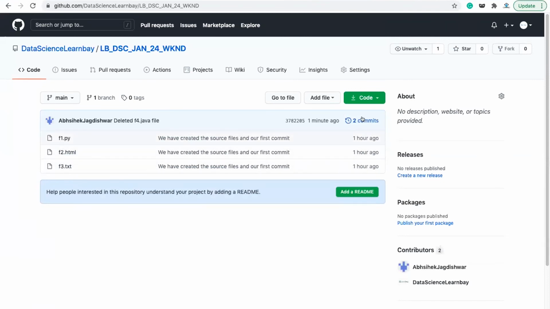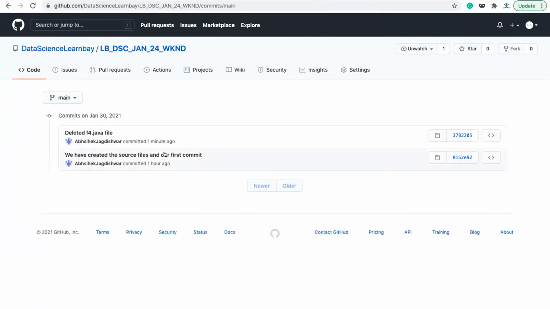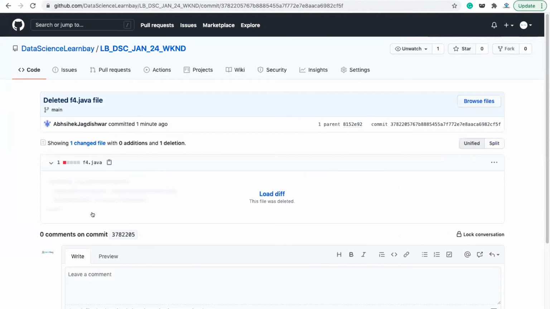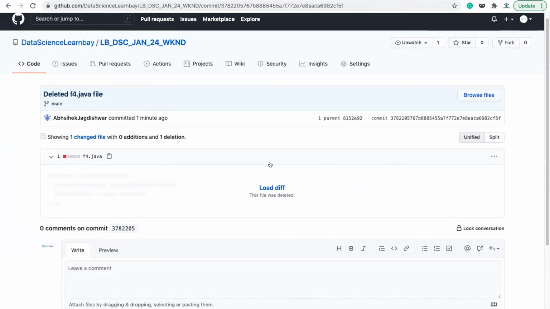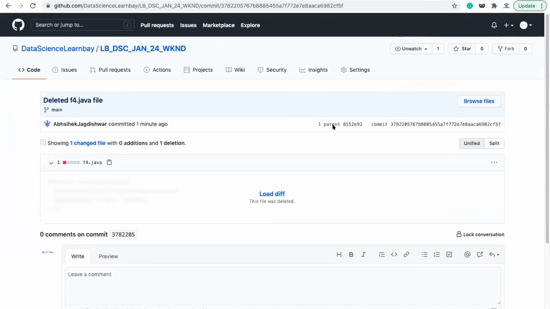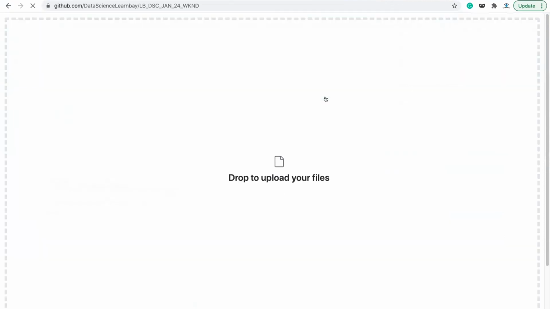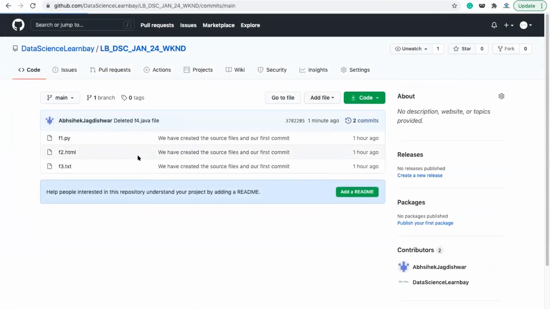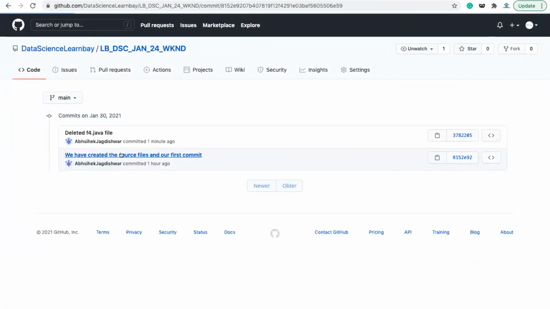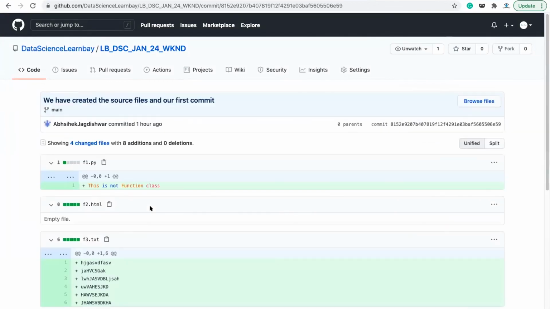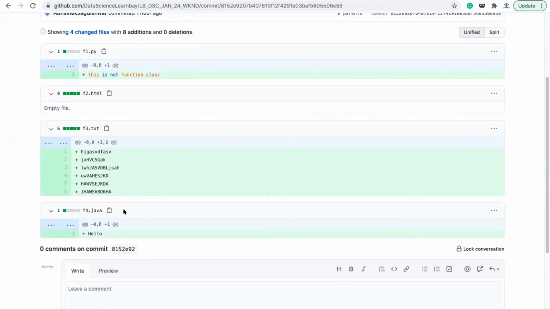Go to your commit history. 2 commits you have done. This was the first commit. This was the second commit. In the second commit, you have deleted the f4.java, so you cannot see it. But if you go back to your commit history and check this one, this had 4 files, right? F1, F2, F3, and F4. So you can always retrieve the F4.